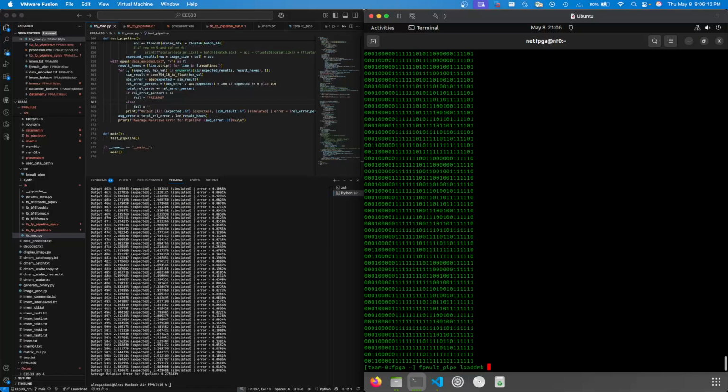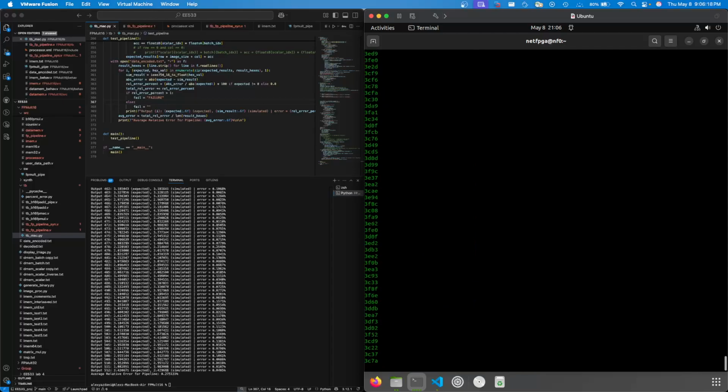So now I'll load the batch data. And then we'll just load the scalar data. Oops, made a typo here.